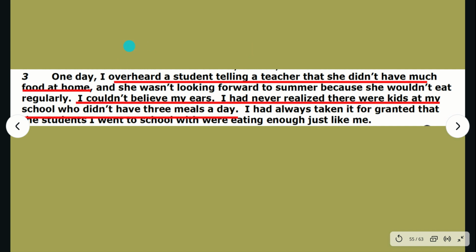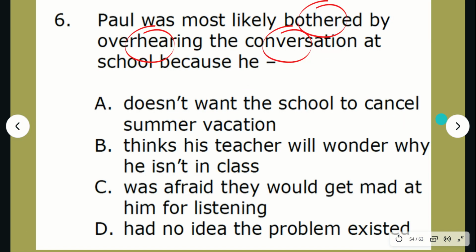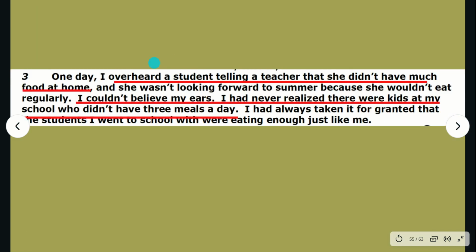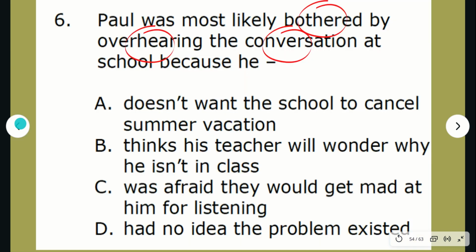I see the word overheard. What were our other keywords? Conversation and bothered. So I see the word overheard. I don't see conversation, but I do see the word telling. And when you're talking to someone, you're having a conversation. So this is kind of our keyword. And the word reaction, or bothered, isn't there, but I see "I couldn't believe my ears." That sounds like a reaction of someone that might be bothered.